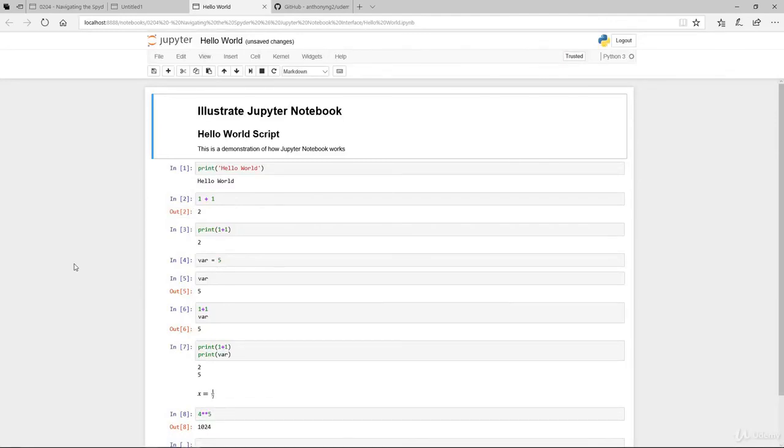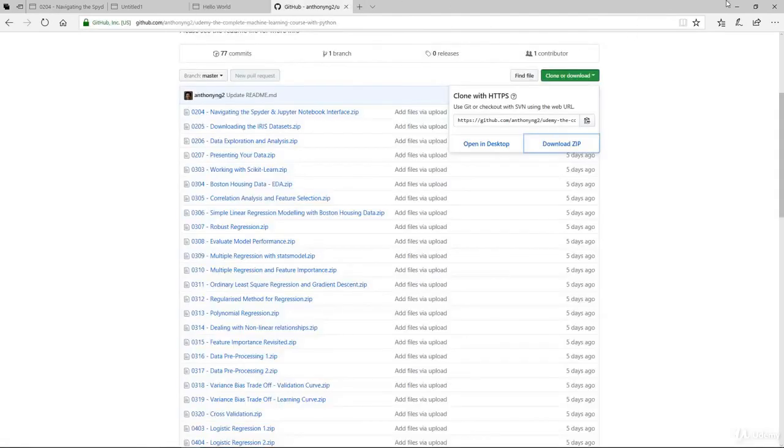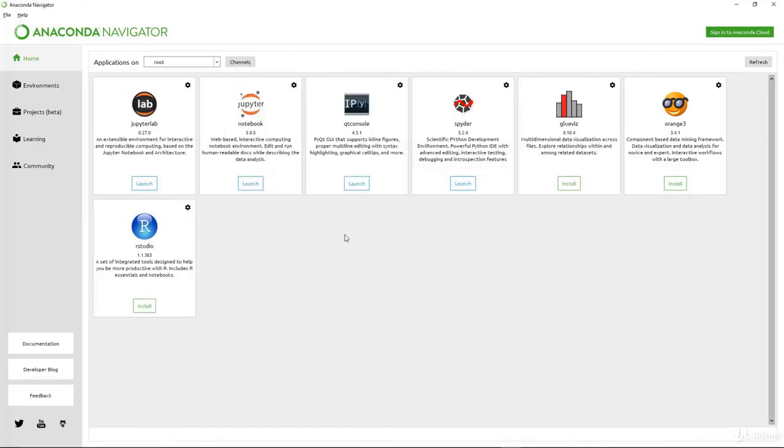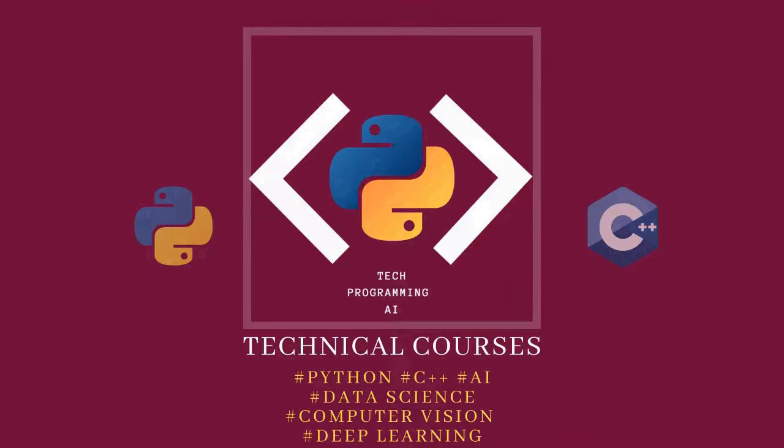That's really the process flow of how you download from my GitHub, unzip it, copy and paste the whole thing onto your root directory or whatever directory you're working in, and then select that IPython notebook, and there you have it. That's how you run a Jupyter notebook downloaded from GitHub. That's the portion I wanted to show you, how you run both Spyder and Jupyter Notebook.